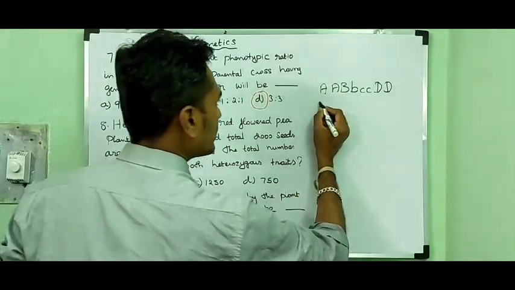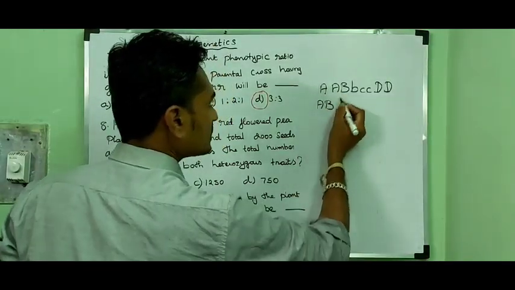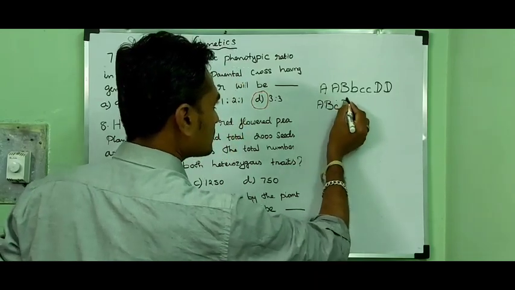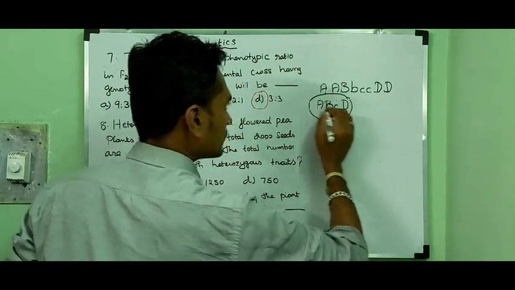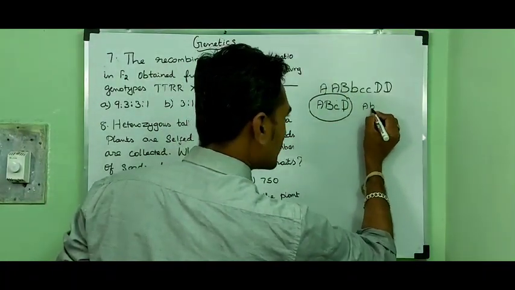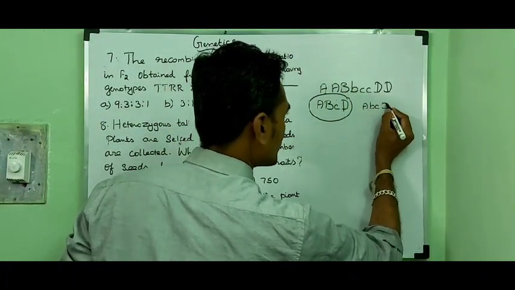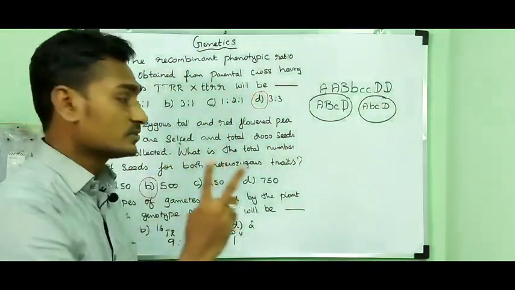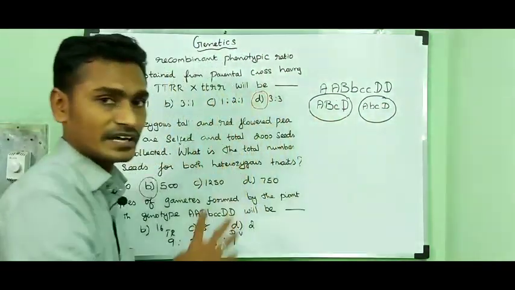So capital A, capital B, small c, capital D. This is the first gamete. Then capital A, small b, small c, small d. So this plant can produce only 2 types of gametes.